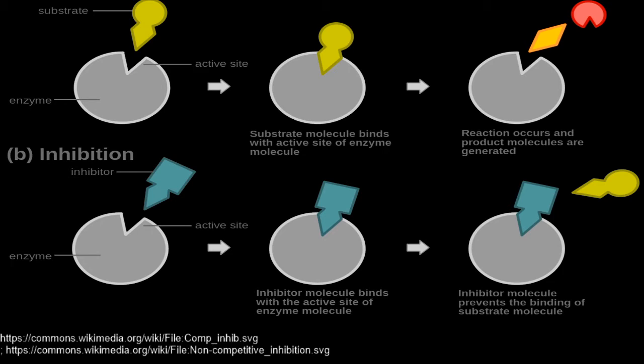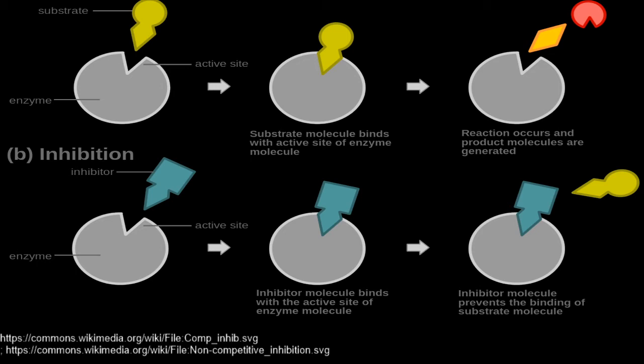Now, in competitive inhibition, the structure of the competitive inhibitor is quite similar to the structure of the substrate. They are often termed substrate analogs. So the inhibitor competes with the substrate and binds at the active site of the enzyme. But the inhibitor does not undergo any catalysis.